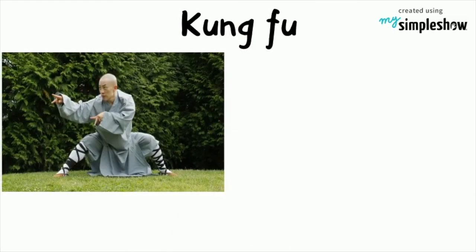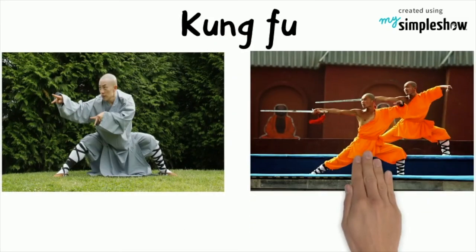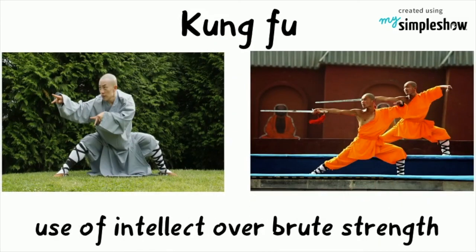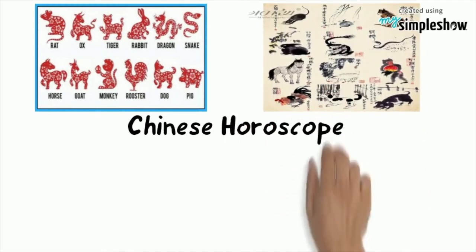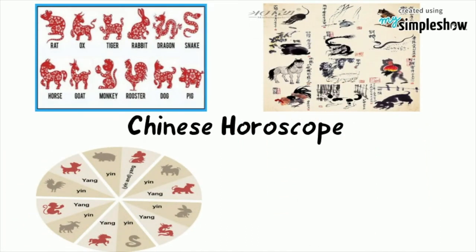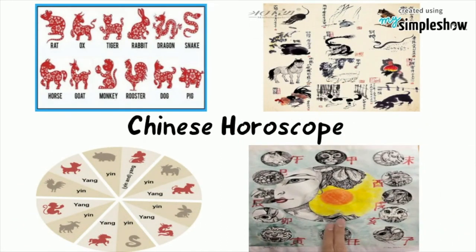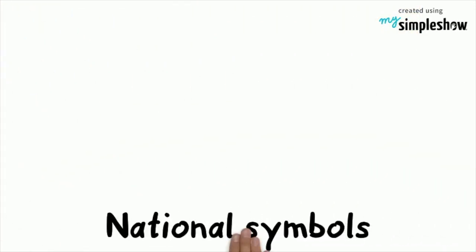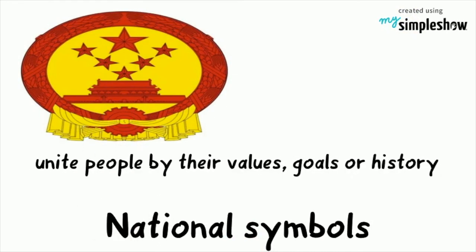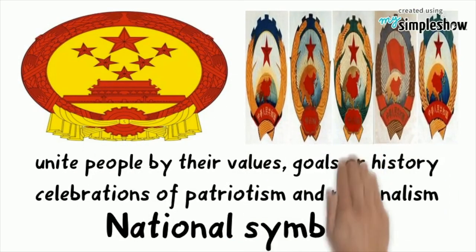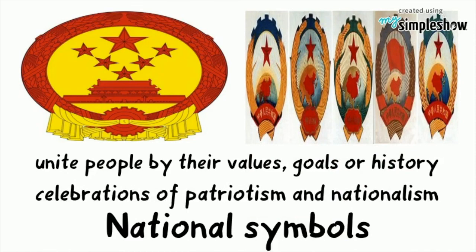Kung Fu is the fighting style developed by the Chinese and incorporates their use of intellect over brute strength. The Chinese have their own horoscope. The Chinese zodiac is a repeating cycle of 12 years, with each year being represented by an animal and its reputed attributes. National symbols intend to unite people by their values, goals, or history. These symbols are celebrations of patriotism and aspiring nationalism.